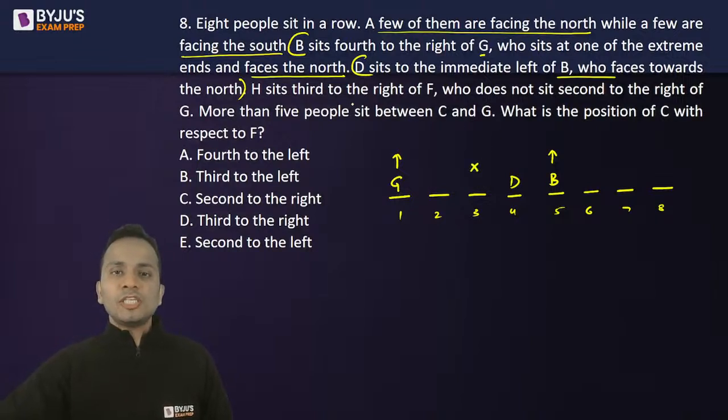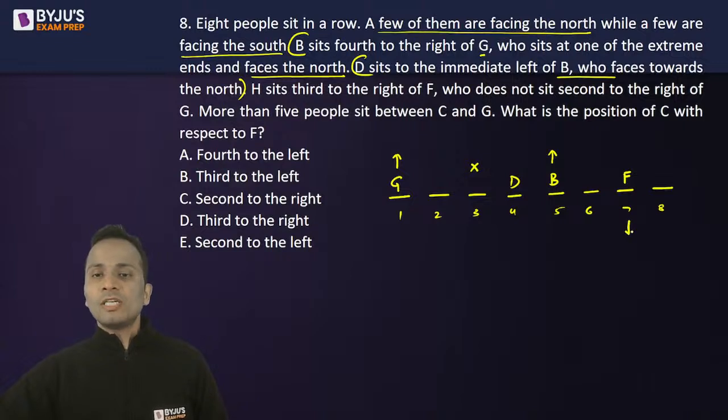Okay. H sits third to the right of F. Third to the right. So F chair number 2 पे नहीं बैठ सकता, because अगर ये north की तरफ face कर रहा है तो third to the right इसके पास जगह ही नहीं है. So F will be at 6, 7 or 8. If F sits at 7, so F has to face south direction, then only it will have third to the right. But third to the right, D already sits at chair number 4.